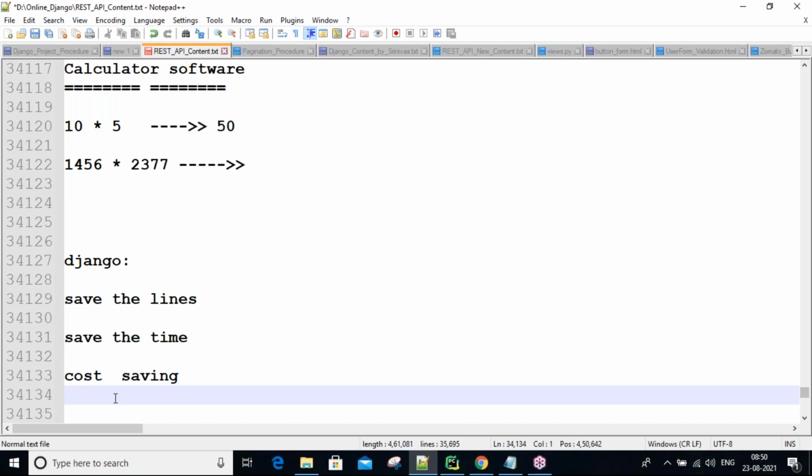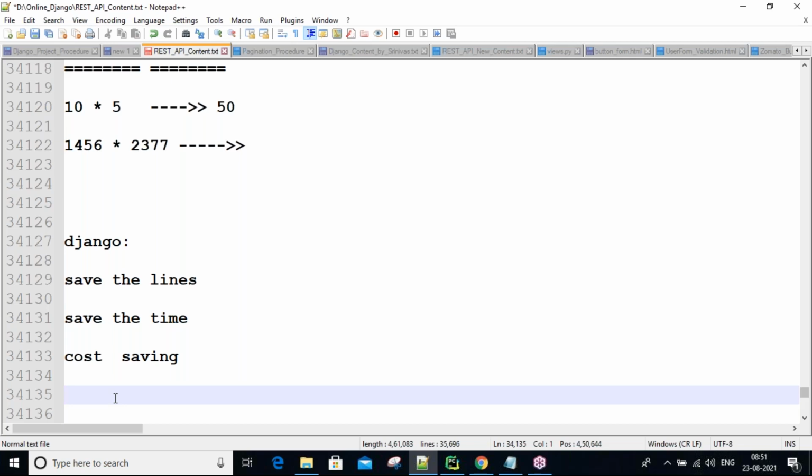So if they develop using Java, more time is required, more lines of code are required, and they need to spend more cost. Understand? So to overcome these problems, if they use Django with fewer lines of code and less time, they save the cost, and they also develop the best product. Performance of the application is also increasing, guys.